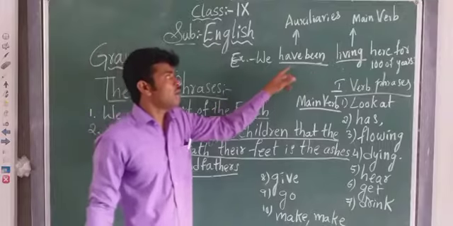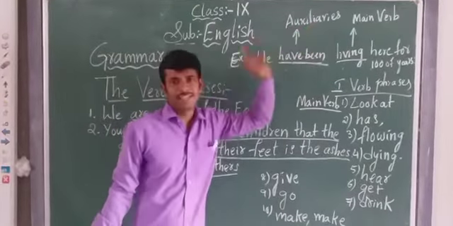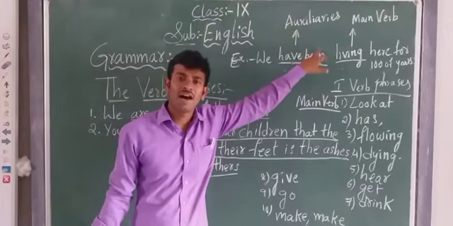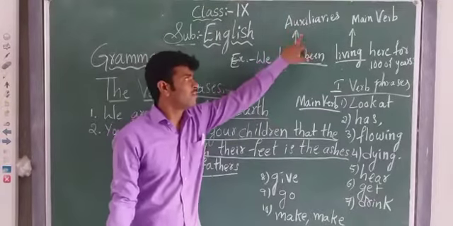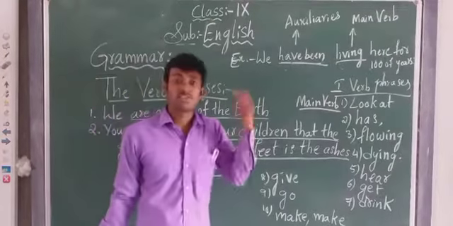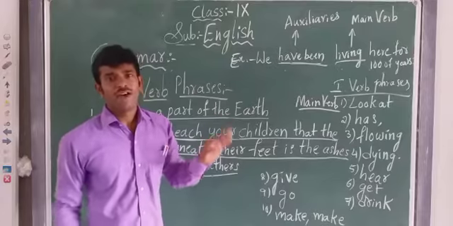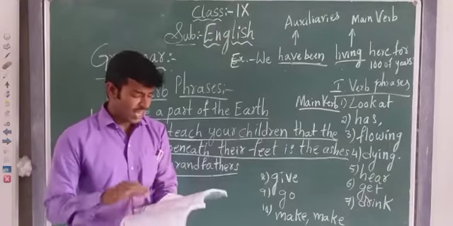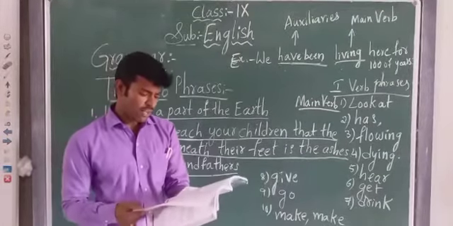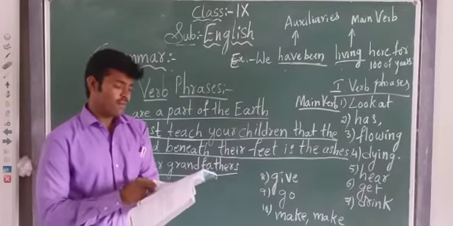Have been will become the auxiliaries, means auxiliary verb. Living is nothing but the verb, but which type of verb? It is the main verb. Did you understand, children? So what have I explained in this class? I have explained about the grammar, the verb phrases.